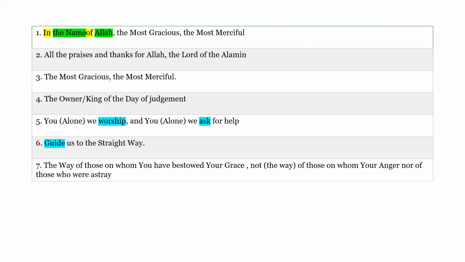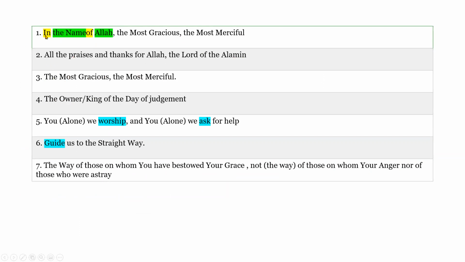Now this is the translation of Surah Al-Fatiha. It's a very simple translation; I just chose this from the internet. Bismillah ar-Rahman ar-Rahim: in the name of Allah, the most gracious, the most merciful. Alhamdulillah Rabbil Alameen: all praises and thanks to Allah, the Lord of the Alameen. Ar-Rahman ar-Rahim: the most gracious, most merciful. Malik Yawmuddin. As you can see, I have colored a few of them.